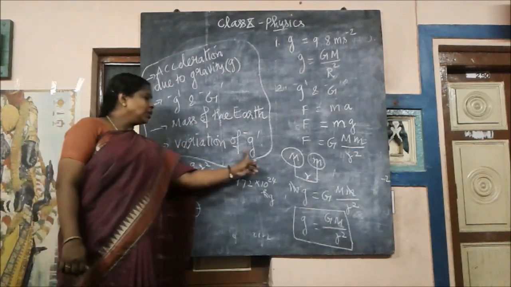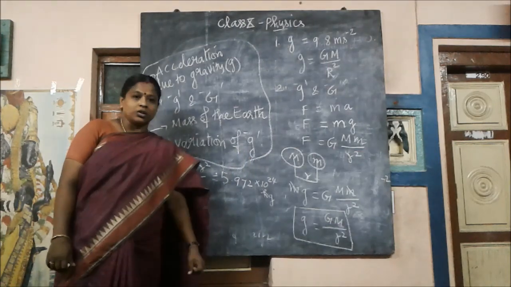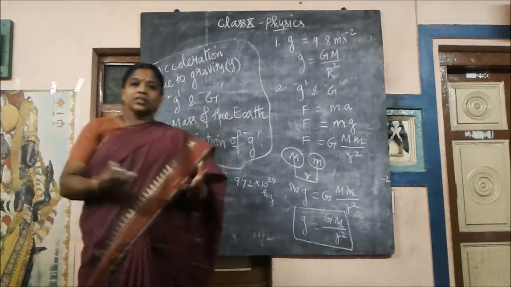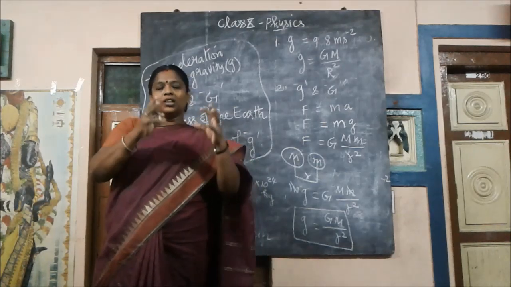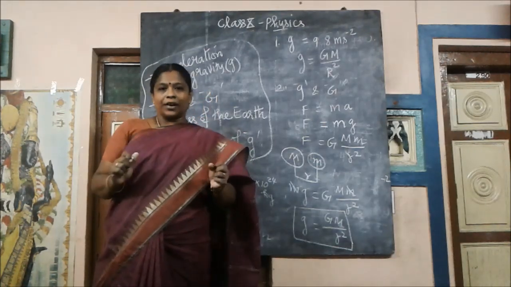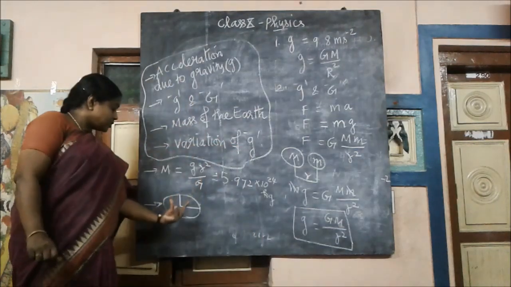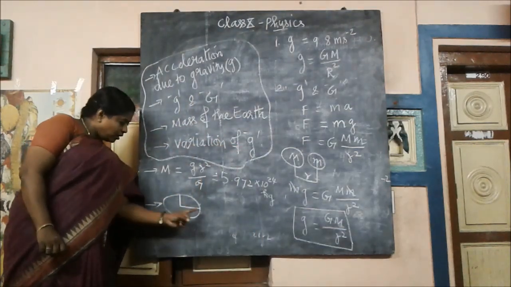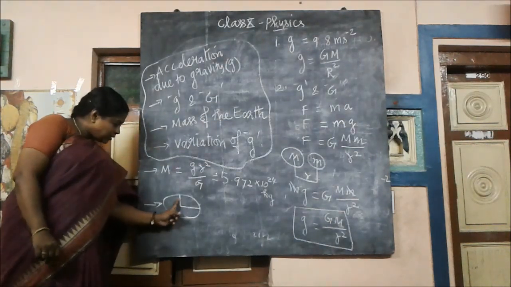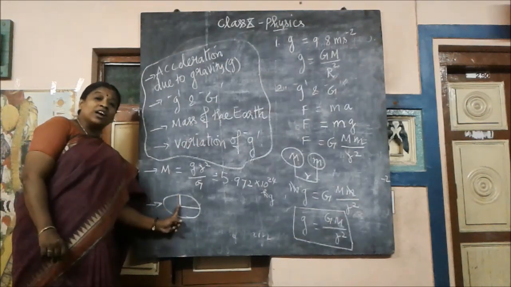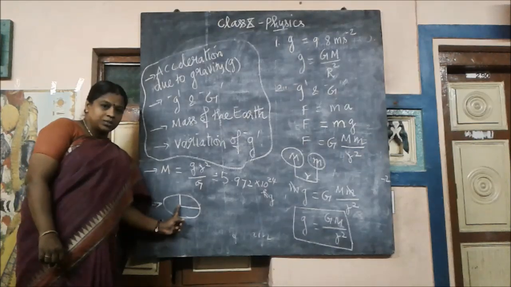Now we have to come to variation of g, a very important concept. When we consider the earth, it cannot be considered as a perfect sphere. It looks like an ellipsoid, right? Ellipsoid structure like this. Here this radius is called the equatorial radius, and this radius is called the polar radius, which connects the poles.